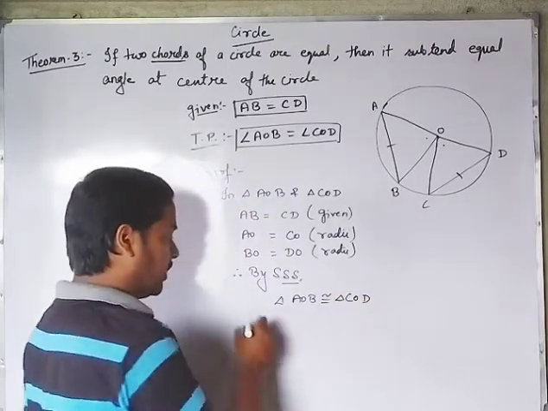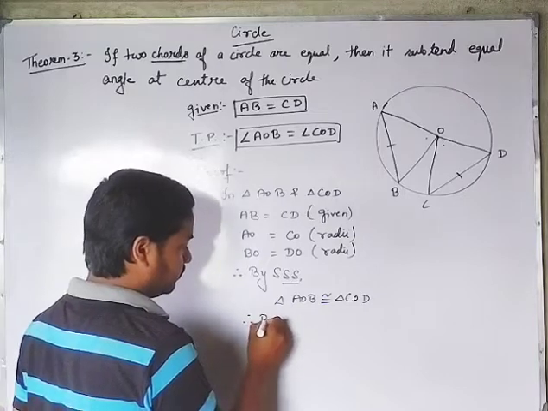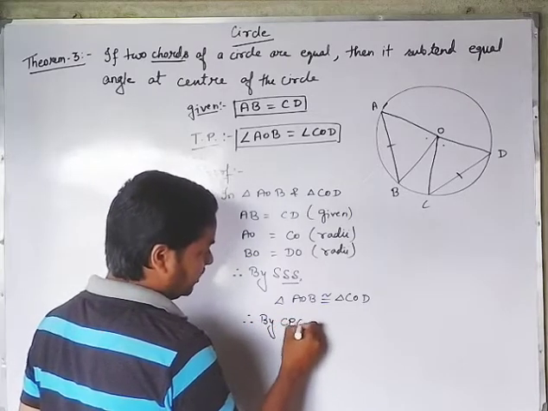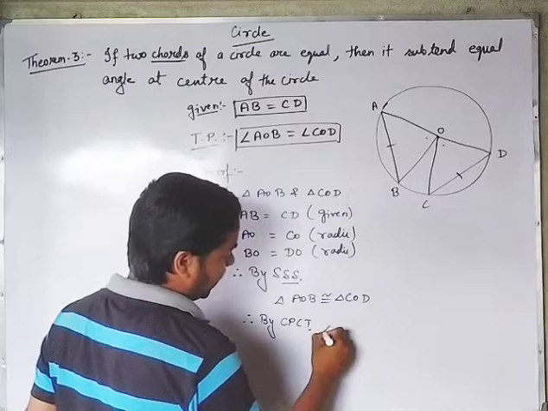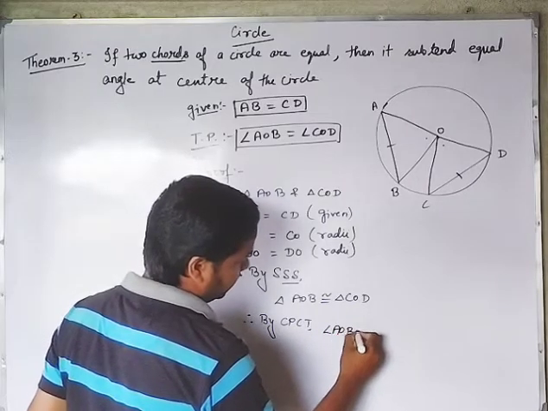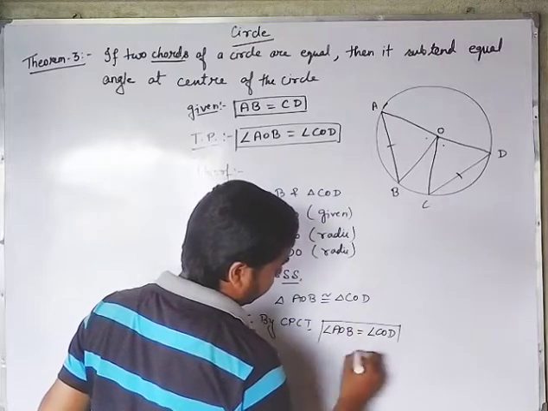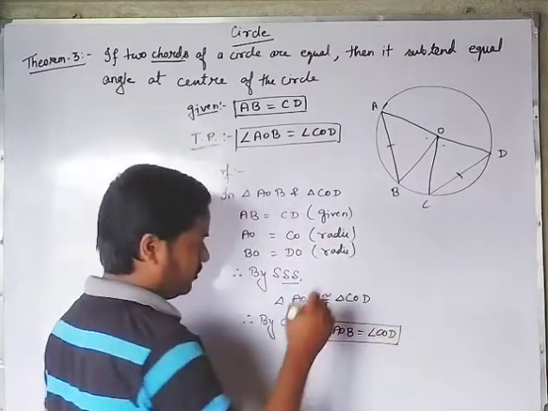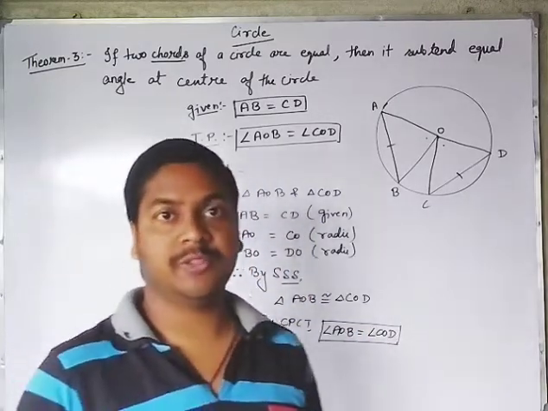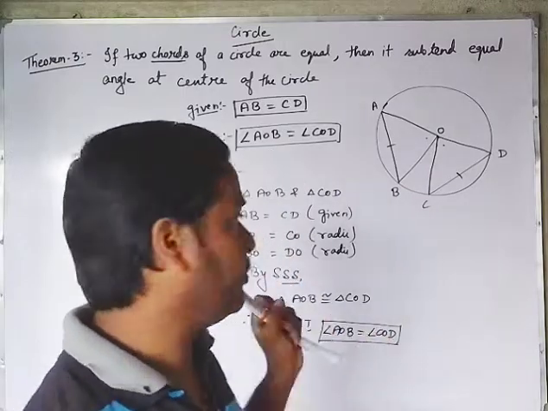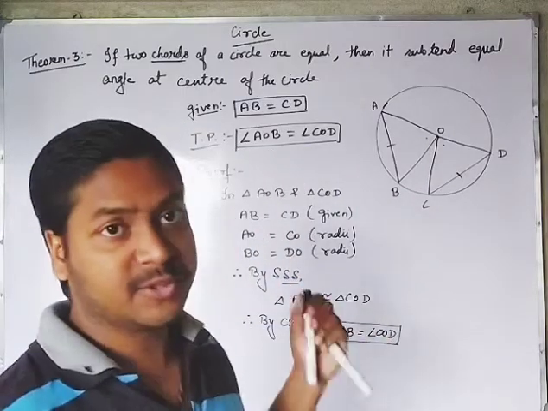If both are congruent, therefore by CPCT, what can we write? Angle AOB will be equal to angle COD, and hence it is proved. This one only we needed to prove in the first theorem of today's topic. Next is the vice versa of it.